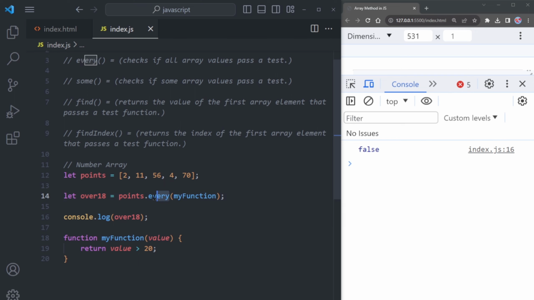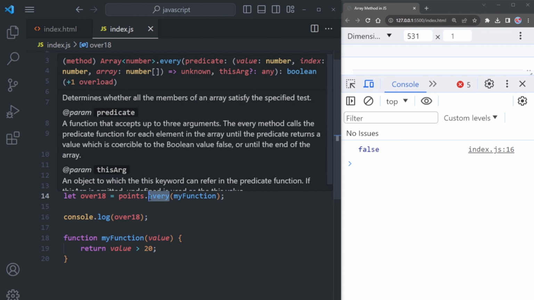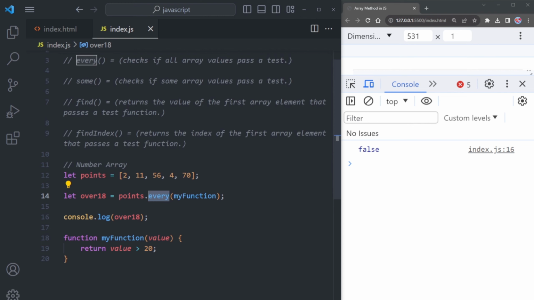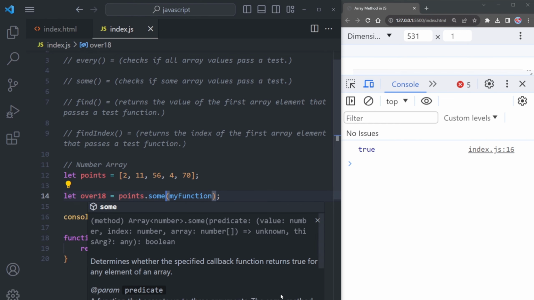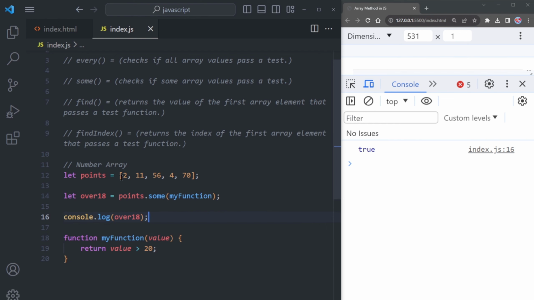Remember, the every method checks if all values pass a test and then returns true, otherwise, it will return false. While the every method checks all the values, if you only want to check some of them, you can use the some method in its place. In this array, there are 2 values, 56 and 70, which are greater than 20. That's why the output is true. The some method confirms if at least one element in the array meets the specified condition.